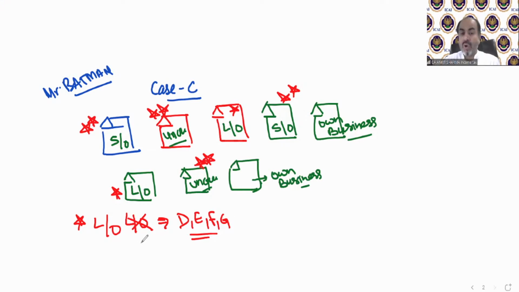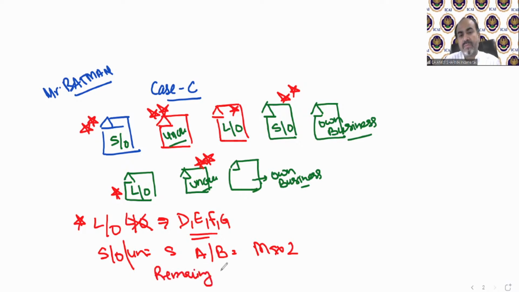Now we can only transfer 2 houses in case number A or B. So 2 houses will go in case number A or B. Self-occupied or unoccupied is going to be solved as per case number A or B, and that can be maximum 2. Remaining self-occupied,